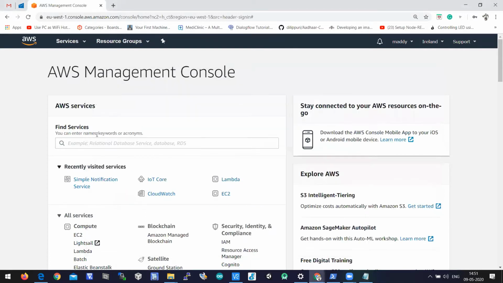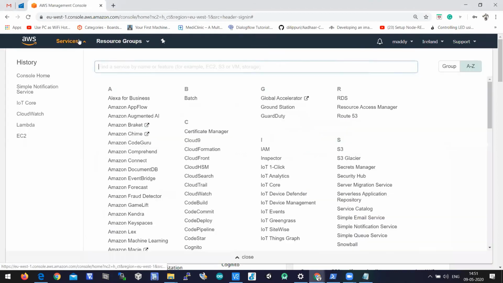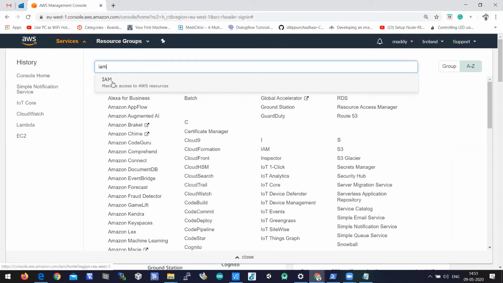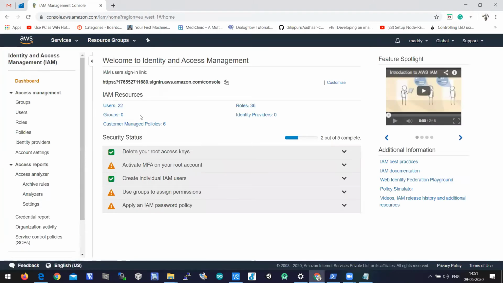Let's jump into the service called IAM, Identity and Access Management. This is important for us to access the API through Python scripts. You need to click on IAM, and the Identity and Access Management console will open. So you need to log in to aws.amazon.com, and from the AWS Management Console, pick the service called IAM.